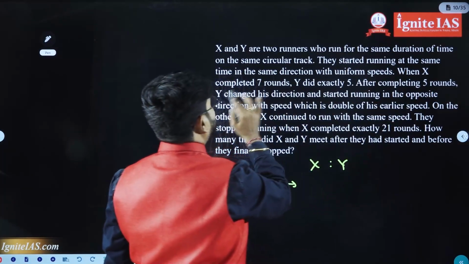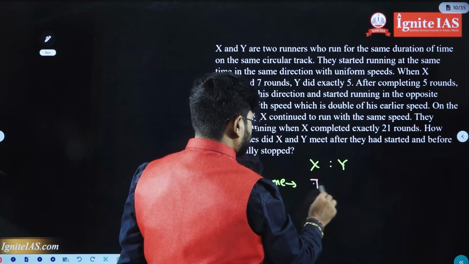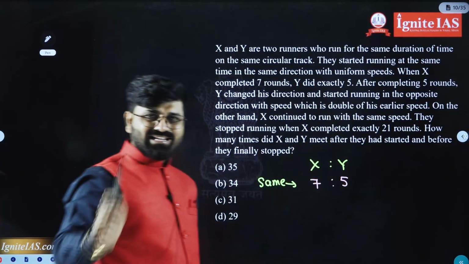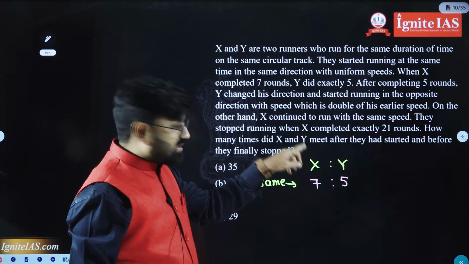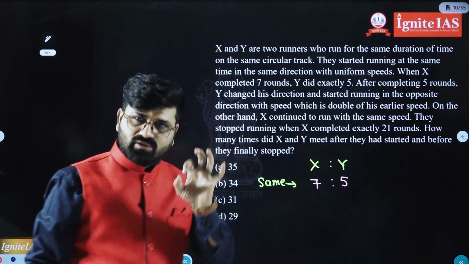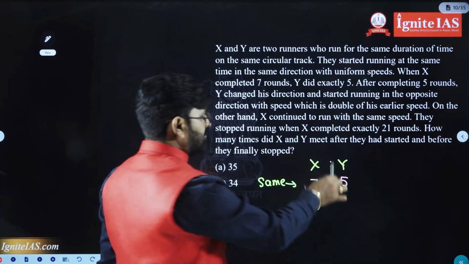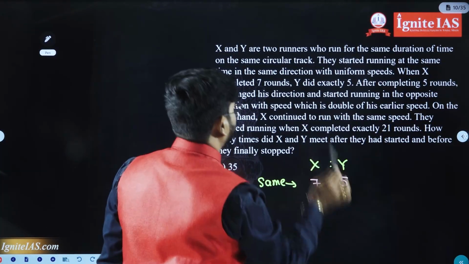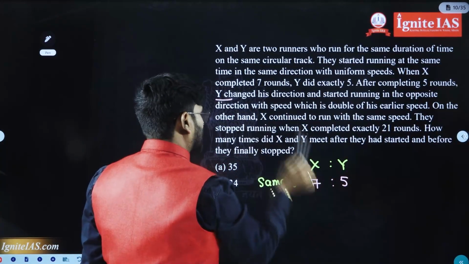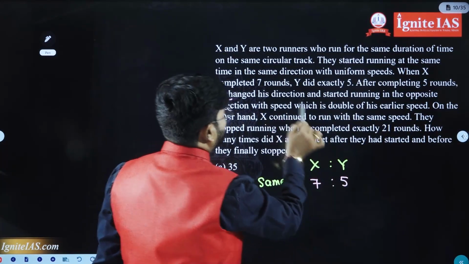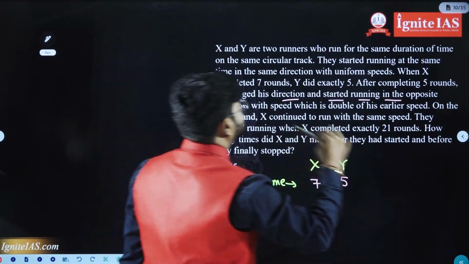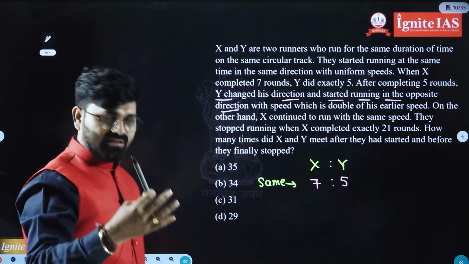When X completed 7 rounds, Y did exactly 5. So if you see, X completed 7 rounds, Y completed only 5 rounds. After every 5 rounds of Y, X is completing 7 rounds. After completing 5 rounds, Y changed the direction and started running in the opposite direction with the speed which is double of the earlier.